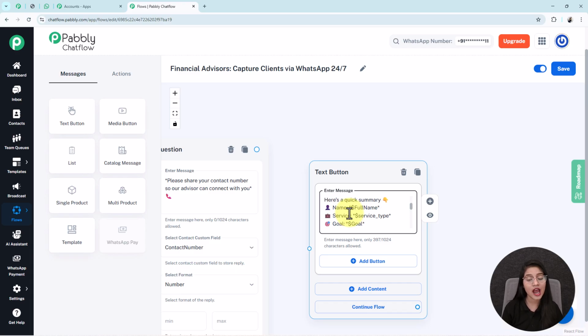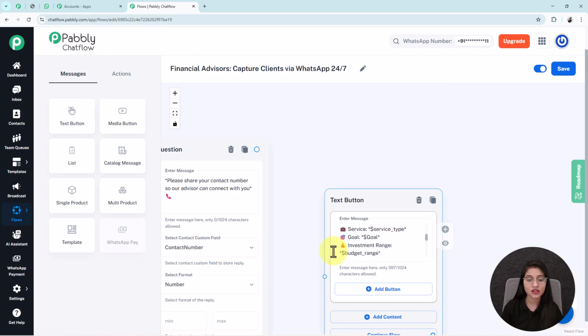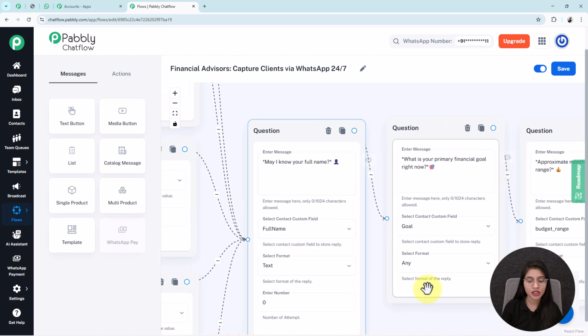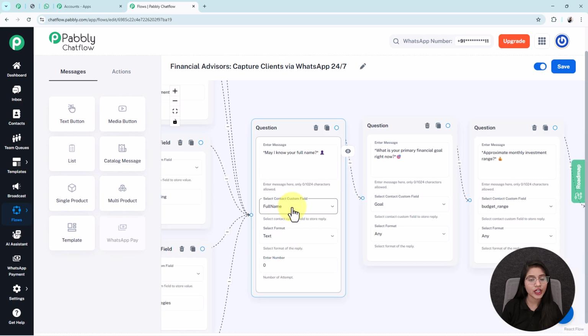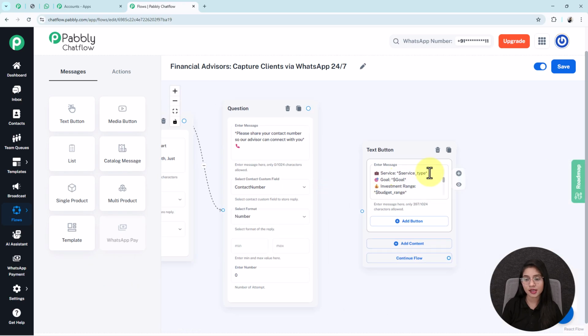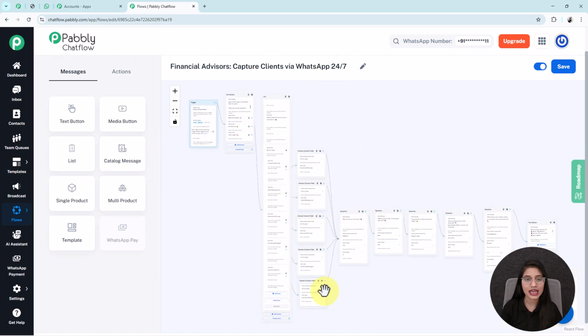As you can see, I have used the dollar symbol before some fields, because with the help of this symbol the bot will reply to the users dynamically. Whenever the user shares their full name here, then with the help of this contact custom field, full name, the bot will automatically capture the user's provided response and mention their name in this place. This is the same for all the rest of these contact custom fields. In simple words, contact custom fields make it completely dynamic based on the user's input.